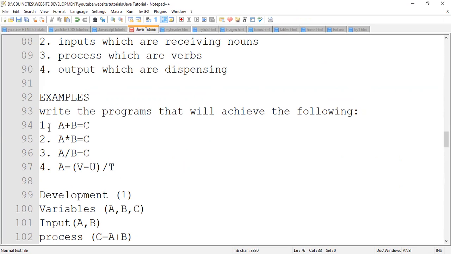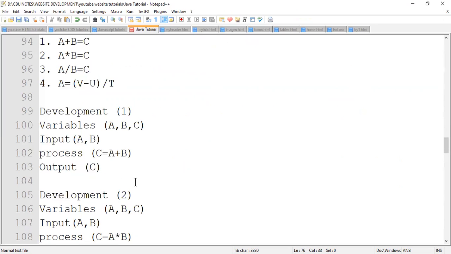So now, how do you apply VIPO to a program? Let's look at example 1: A plus B is equal to C. What are the variables? Remember all the nouns, and that includes letters. From question 1 here, A is a variable, B is a variable, and C is a variable.